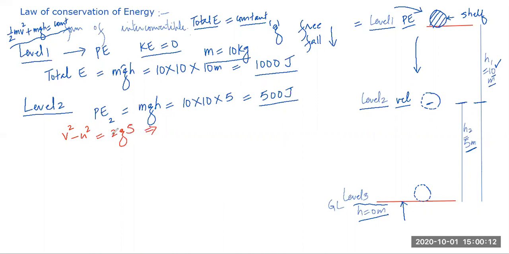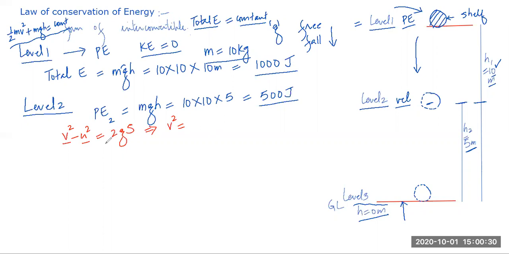So what is the final velocity, students? Before falling, what was u? What was the velocity of the ball before falling? In the starting, what was the velocity of this ball?